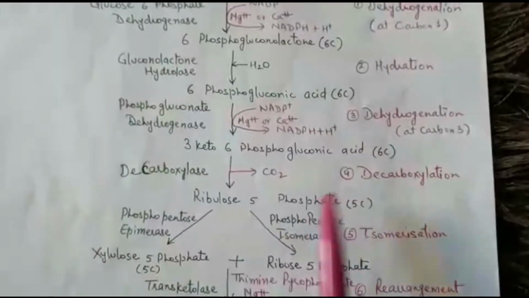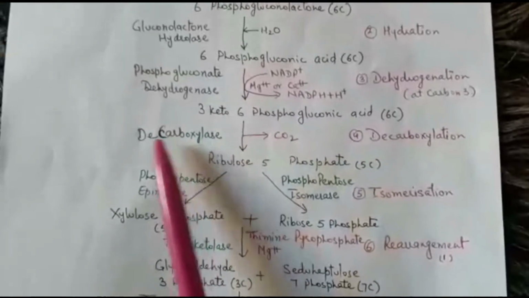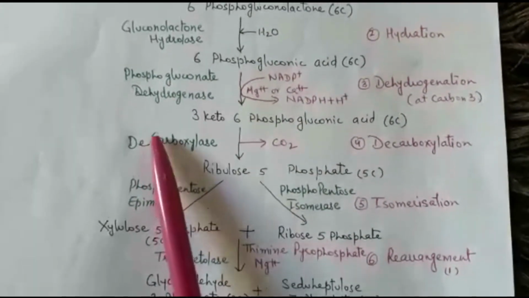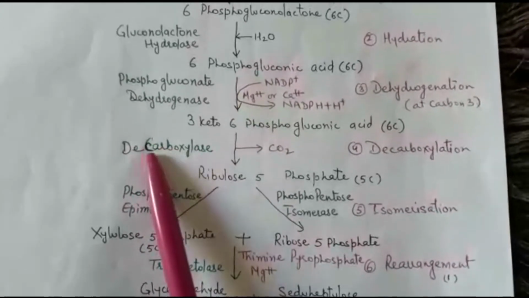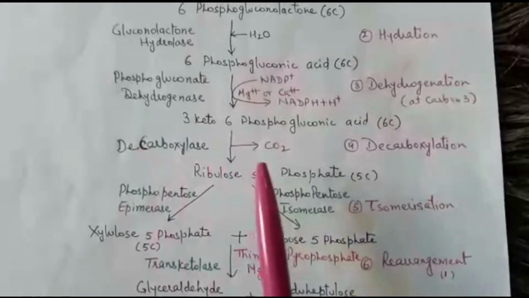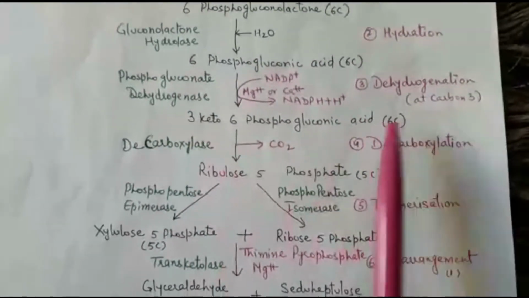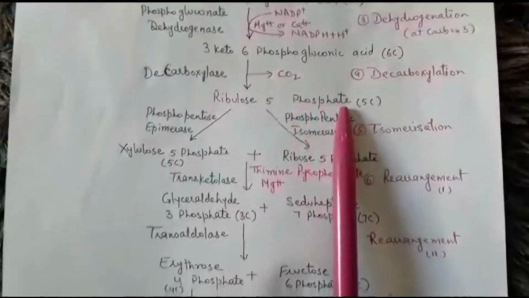But the fourth step is decarboxylation. Decarboxylation means removal of carbon dioxide, and the name of enzyme is decarboxylase. Here you have to make correction. In PDF it was written as carboxylase. It is decarboxylase. In your book also it needs a correction. So it results as 1 carbon is lost. So 6 carbon sugar changes into 5 carbon sugar, that is ribulose 5-phosphate.